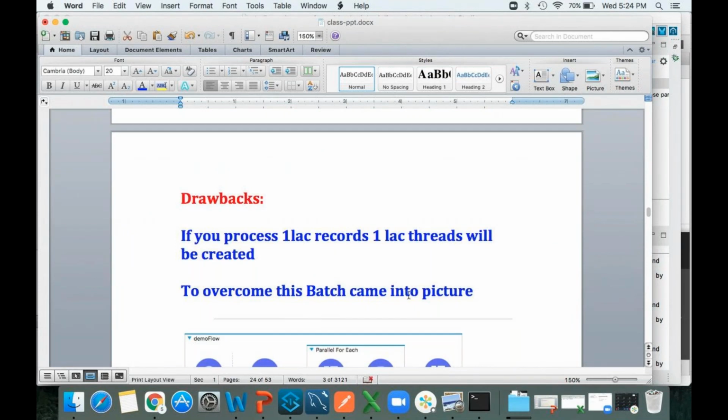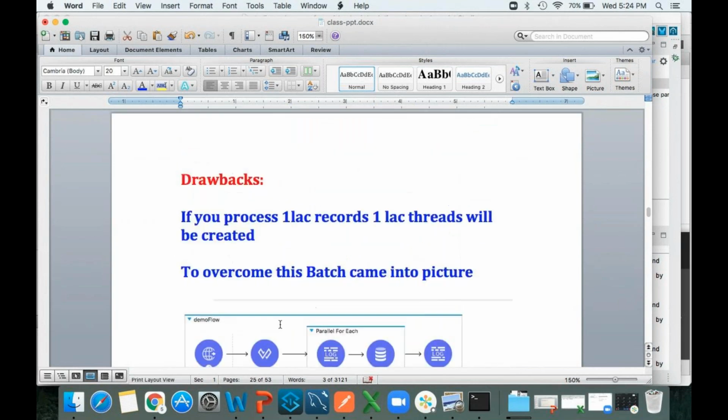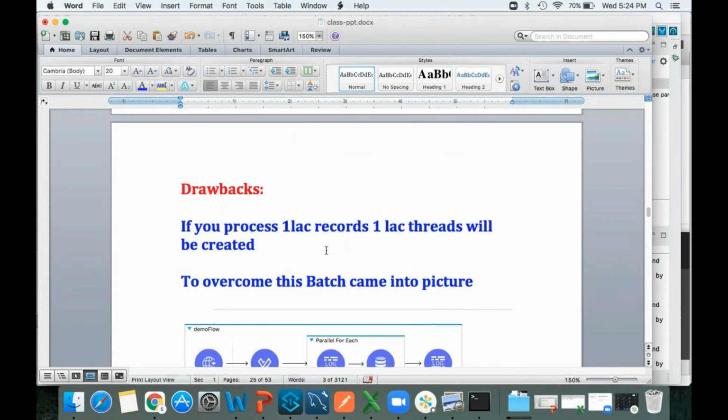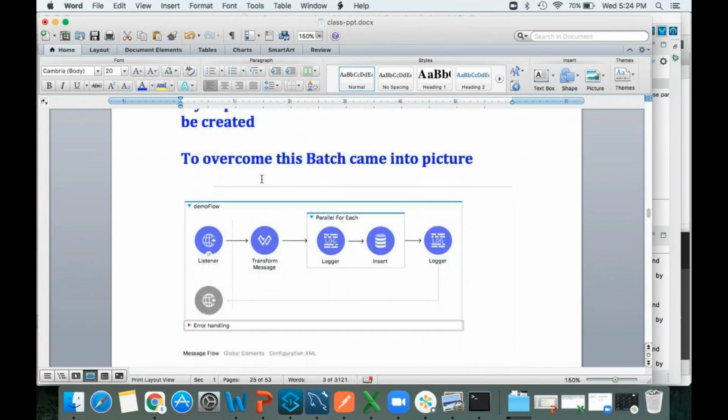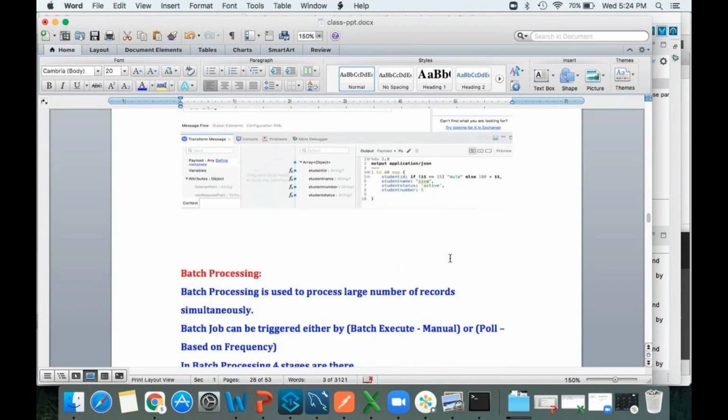batch processing came into picture. What is this batch processing? We will discuss it in the next class. Clear? If possible, try to install that software, and you can execute whatever I explained today. These two you can practice. Tomorrow we are going to discuss batch processing. Very important in terms of interview and project requirement. Tomorrow don't miss this session at any cost.